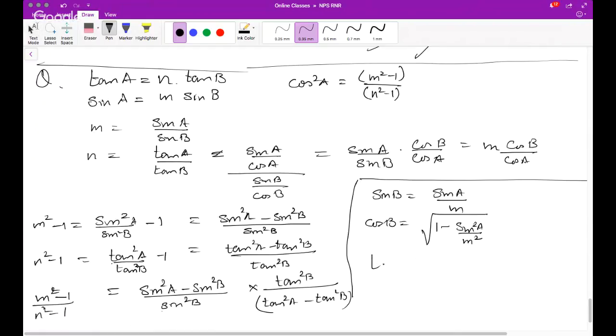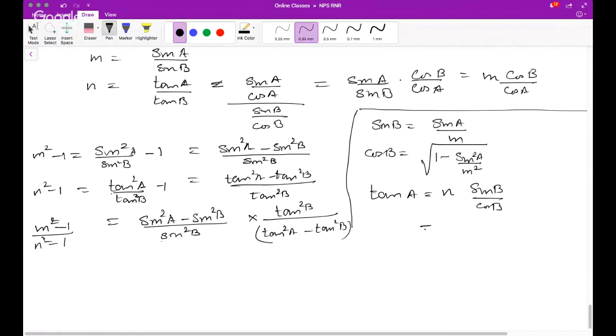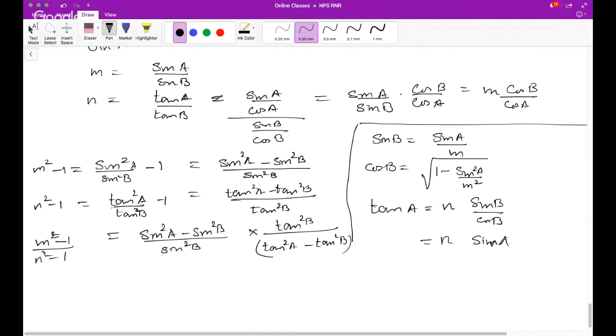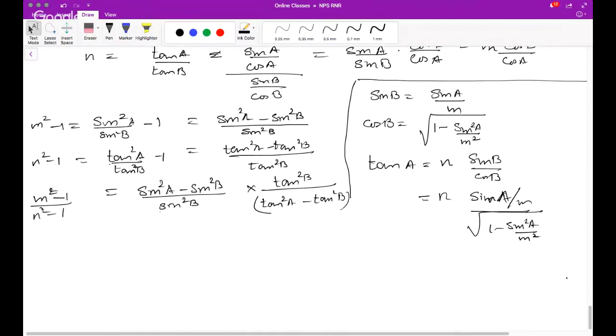Okay. Now tan A is given as n tan B. So n tan B is n sine B by cos B. Sine B is sine A upon m, and cos B is under root 1 minus sine square A by m square. Clear?